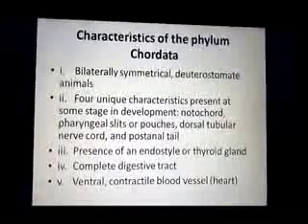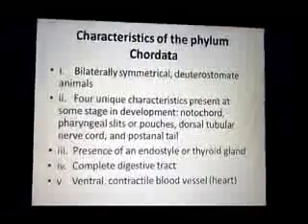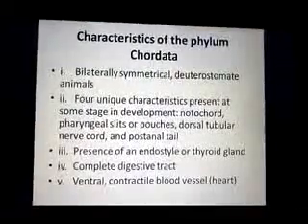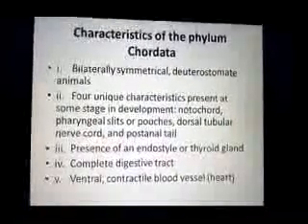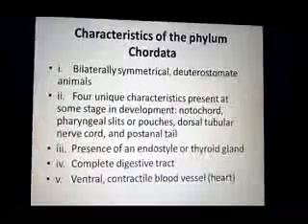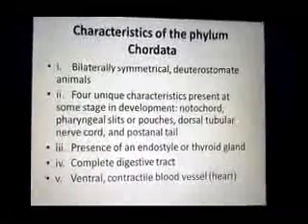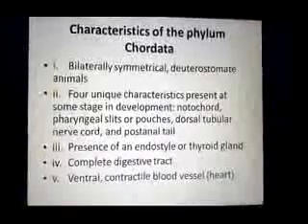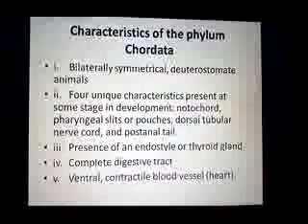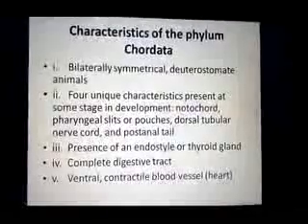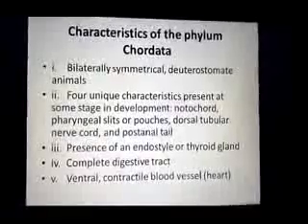Bilaterally symmetrical animals are those animals whose body can be divided into two identical halves through a single plane. The second type is radially symmetrical animals. Radially symmetrical animals are those whose body can be divided into two identical halves by more than a single plane. So chordates have bilateral symmetry.